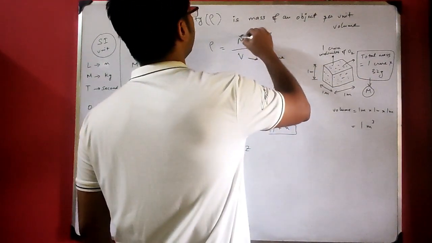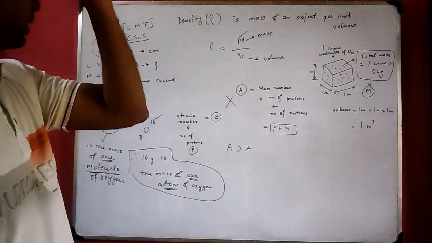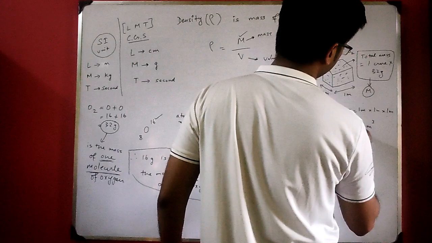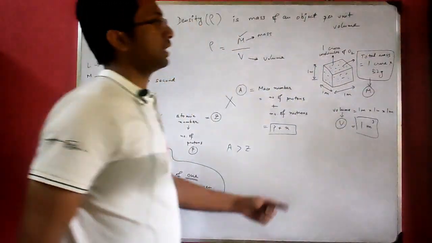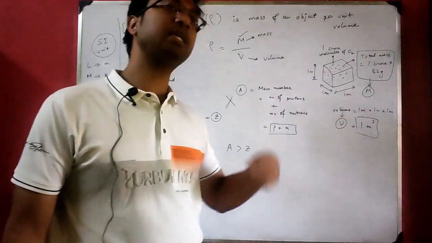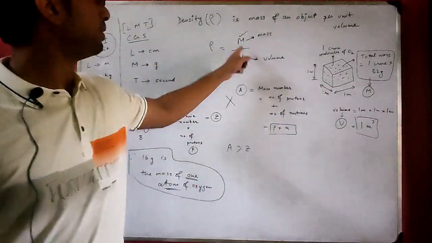Now this 1 crore into 32, whatever we get, this is the M. So this is done, we have found out this. Okay, this is the mass, and this is V for volume. So 32 gram into 1 crore means 32 crore gram is the mass, and volume is 1 meter cube.